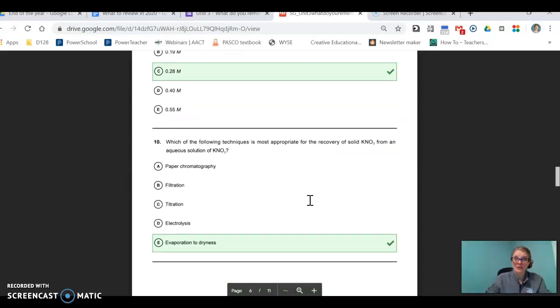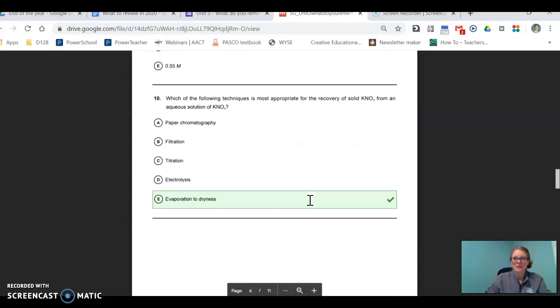Okay, number 10. This was the most popular one to get wrong. Which of the following techniques is most appropriate for the recovery of solid KNO3 from an aqueous solution of KNO3? Okay, so I want to go through each one of these.